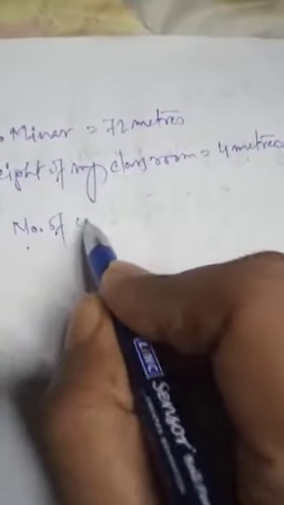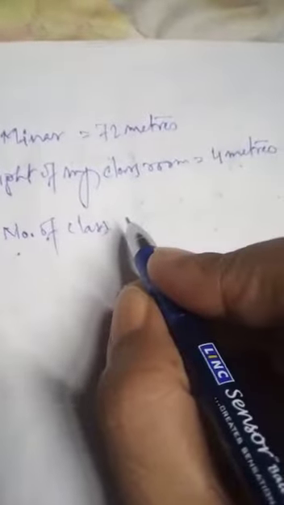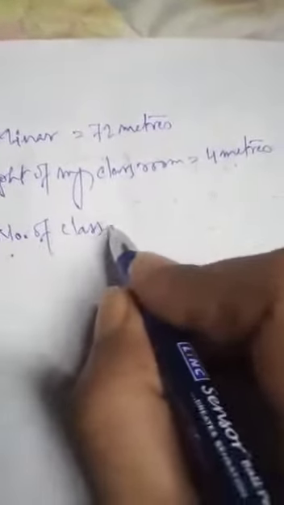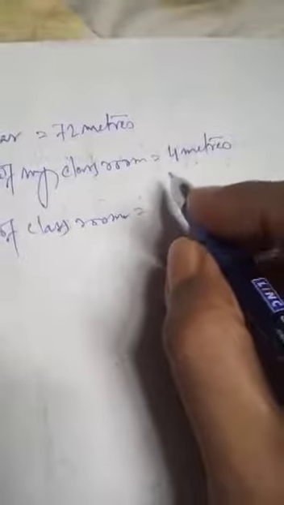So the number of, so what we write? Number of classrooms. How many classrooms will we place one on the top of the other? The number of classrooms will be, what we will do?